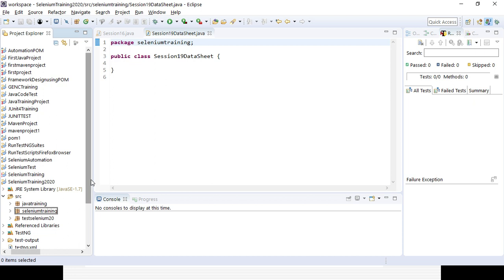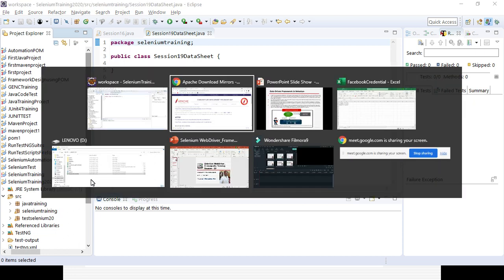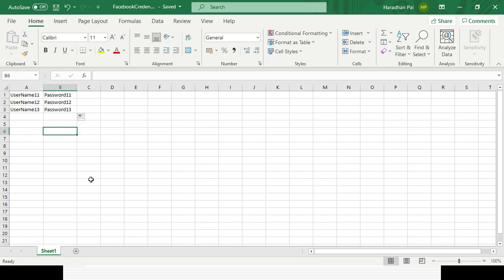Whenever you deal with Excel, you need to remember a few important things. First, you go to a particular location, and after that you create an Excel workbook. This is the location in the D drive.